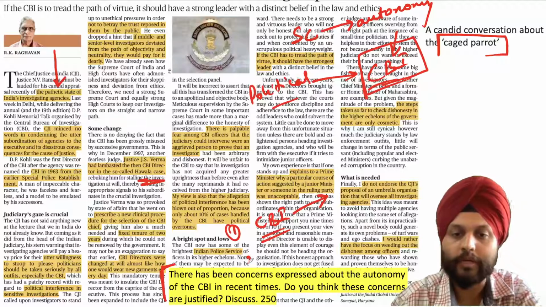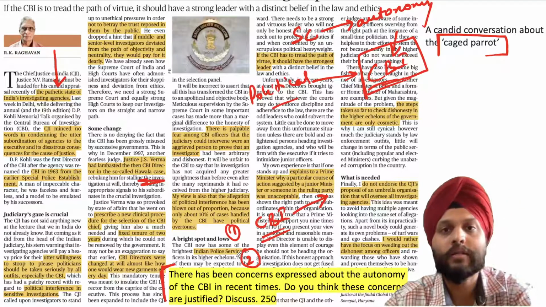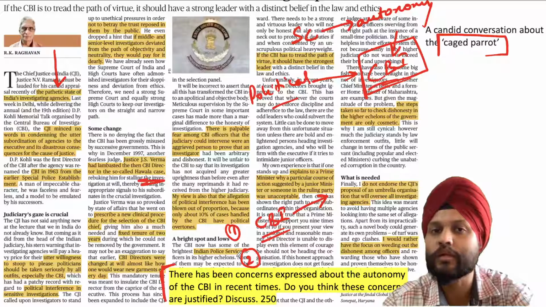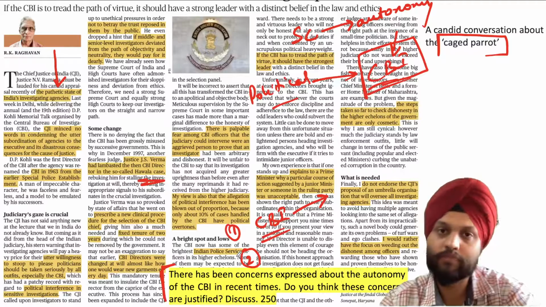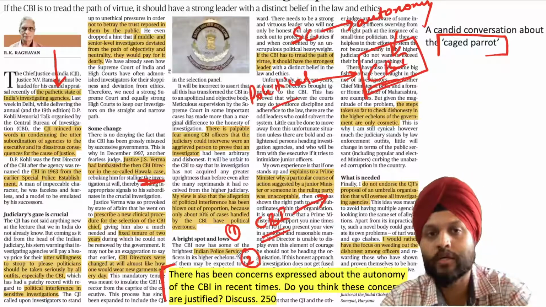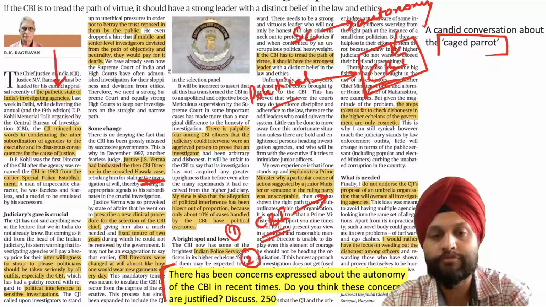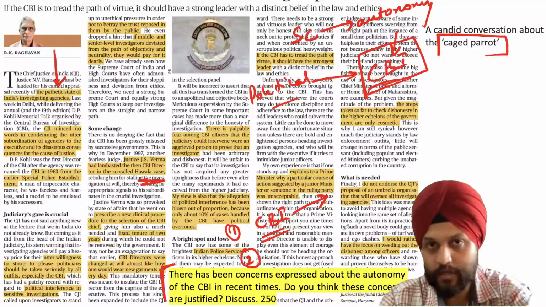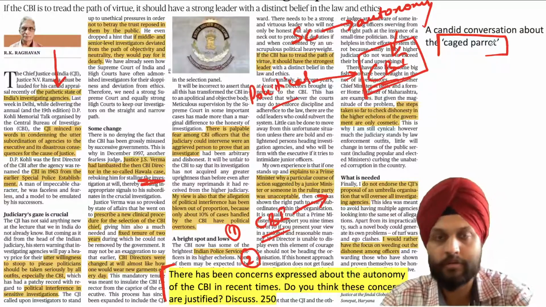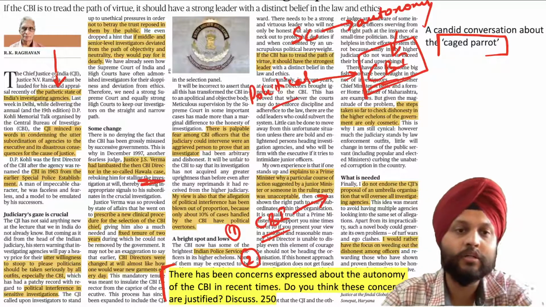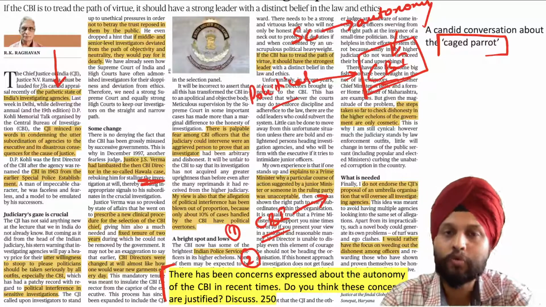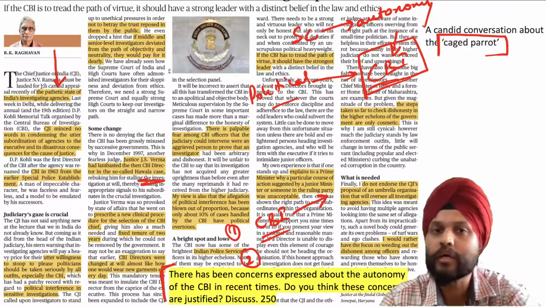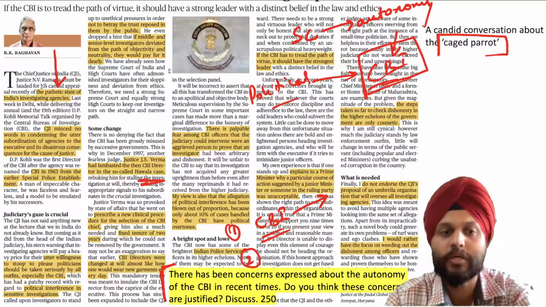Then you can bring out the aspect that, see, in recent times, there have been concerns that the CBI is being used as a tool by its political masters, even provoking a remark by the Supreme Court in the Vineet Narain case, where it said that the CBI is a caged parrot. In fact, more recently, the Chief Justice of India, Justice N.V. Ramana, has also remarked about the pathetic state of India's investigative agencies, which includes the CBI. Right, you can talk about this.